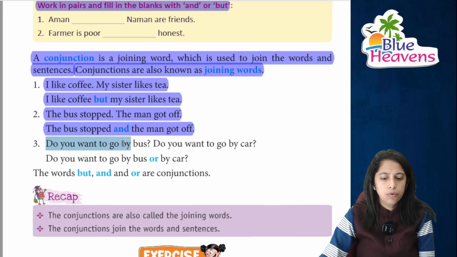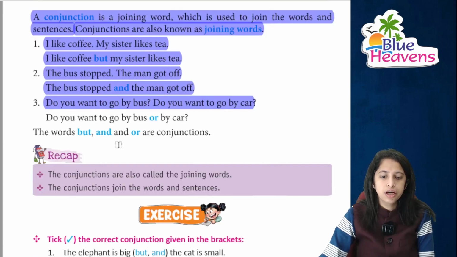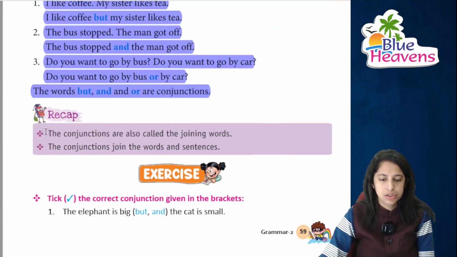Do you want to go by bus or do you want to go by car? देखिए, दो चीजें हैं, choice है. Do you want to go by bus or by car? देखिए, कोई भी हम व्हीकल से जब भी कहीं जाते हैं तो हम क्या preposition यूज करते हैं? By, right? The words but, and, or, they all are conjunctions.